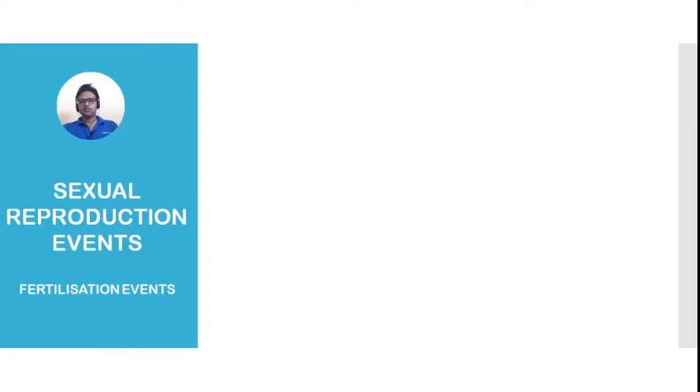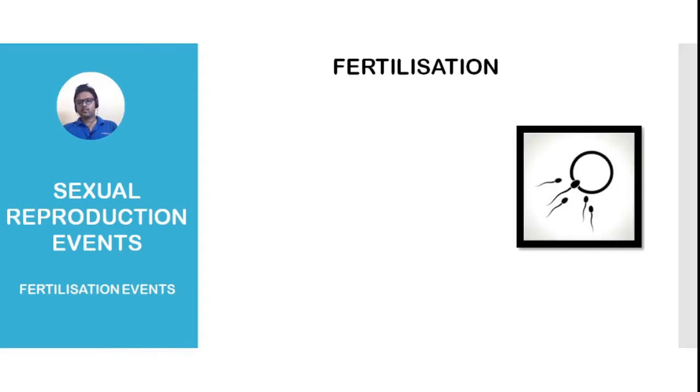Okay, so let's start the fertilization event. In this class, we will discuss the fertilization and the post-fertilization event. And these are very basic chapters. As you know, the main purpose of this chapter is to give you a basic concept about reproduction. We will discuss this topic in great detail in plant and human reproduction. So let's start the fertilization event.